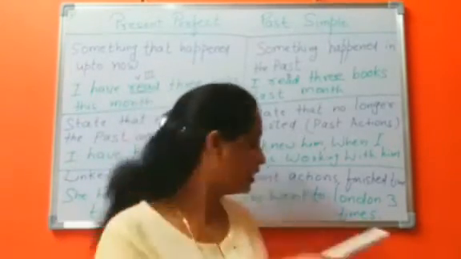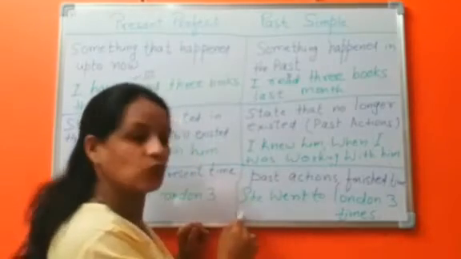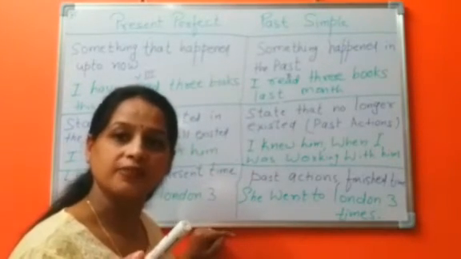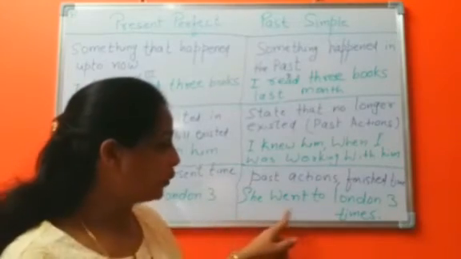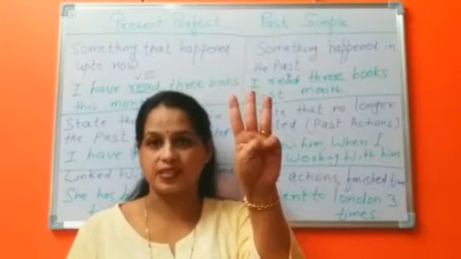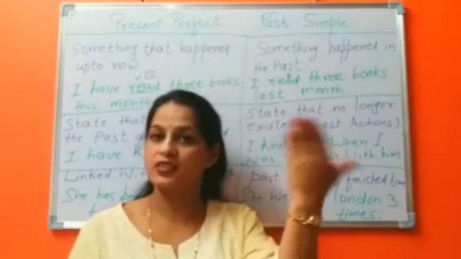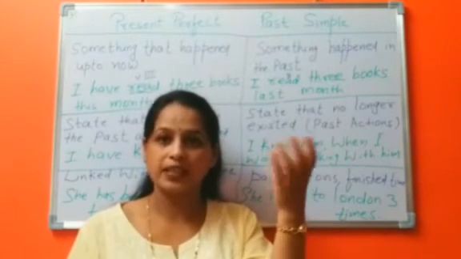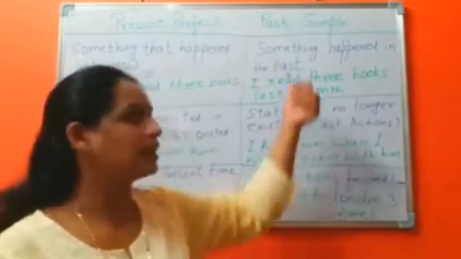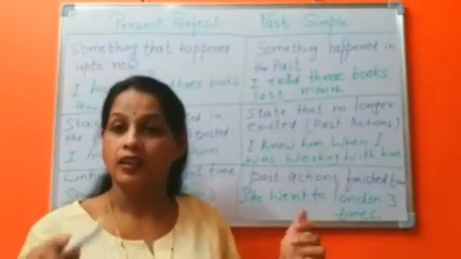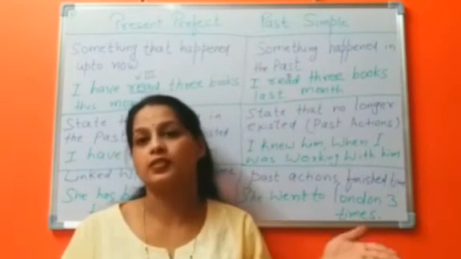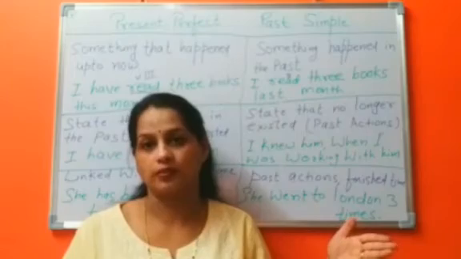That means this lady is no more. She is dead. She went to London in her life 3 times. Time has gone. The lady passed away. So we use simple past tense when the accident or incident has gone, the time has gone.